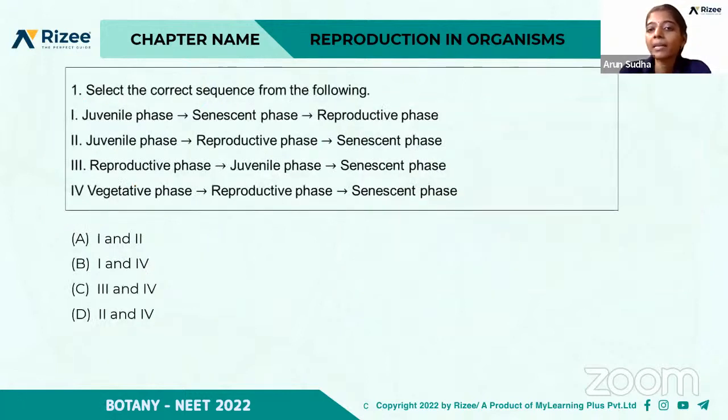Select the correct sequence from the following. First is the juvenile phase, senescent phase, reproductive phase. Second, juvenile phase, reproductive phase, and senescent phase. Third, reproductive phase, juvenile phase, and senescent phase. Fourth, vegetative phase, reproductive phase, and senescent phase. So which of the sequences are correct? Yes, good. D is the right answer, right?